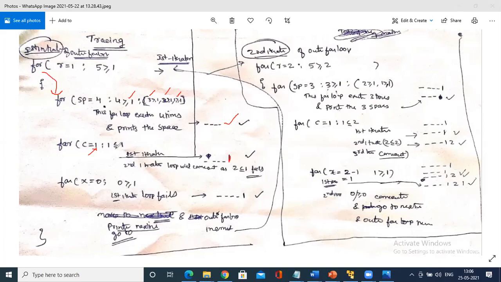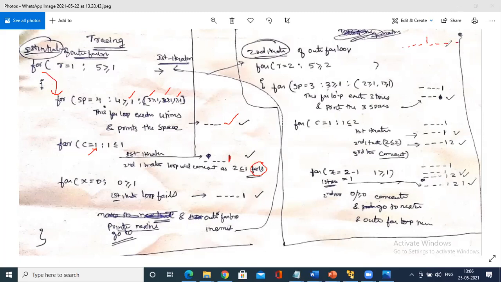Second iteration, what happens? C will be incremented. Is 2 less than or equal to 1? No, right? So 2 is greater, so it will break and come out. So it fails, 2 less than fails. So it comes out. Again, you have to print on the right hand side. No, you have to print 1 after 4 spaces. 1, 2, 3, 4. On the right hand side, nothing has to be printed.